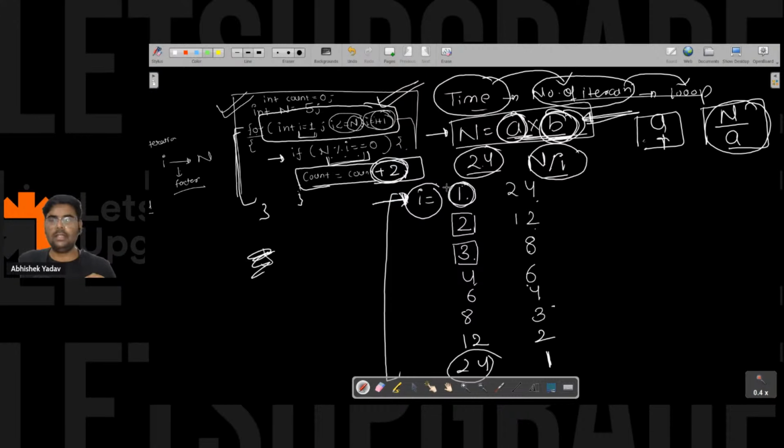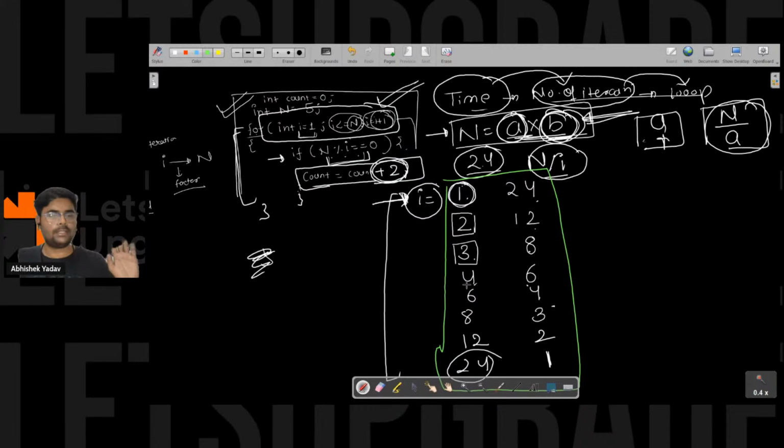Here we have the table, this one. Let's observe the table. Can you guys tell me what extra thing, what repetition we are doing in this table? Anyone from the audience? What repetition am I doing in this table?